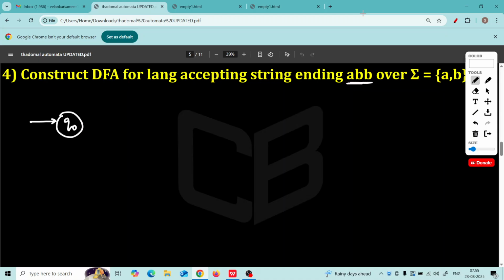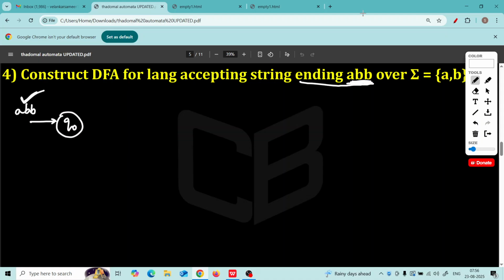So you ask yourselves which is the smallest string that should be accepted. Imagine we give ABB as the input to our DFA. Should it be accepted? Yes, because ABB ends with ABB.